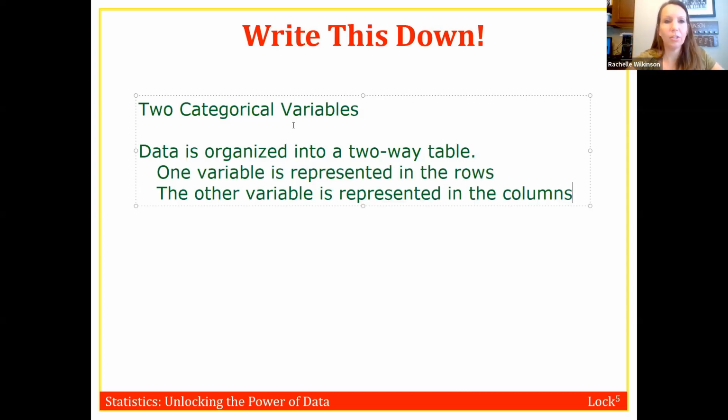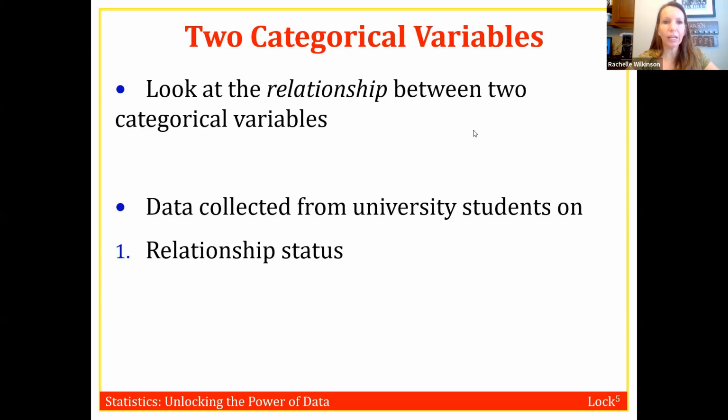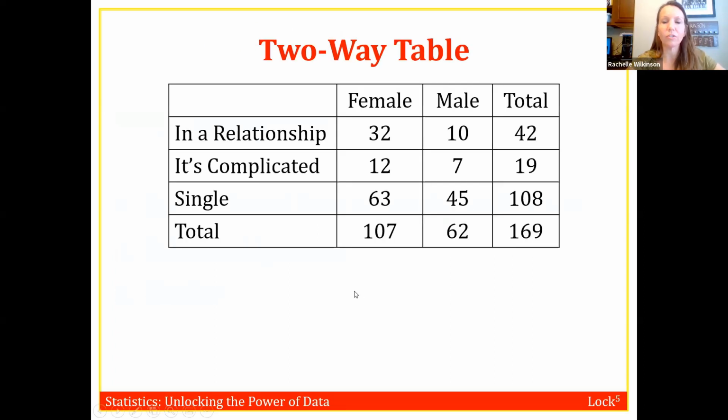All right, so I'm going to show you an example of what that looks like. This data that we're going to look at here was collected from university students, where they gave their relationship status and their gender. So this is what a two-way table of that data looks like. You can see that gender is represented by the columns here, male and female, and relationship status is represented by the rows. They had 3 options: in a relationship, it's complicated, or single. So that's what a two-way table looks like.